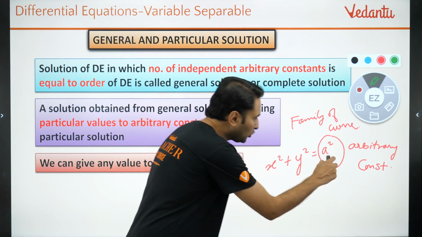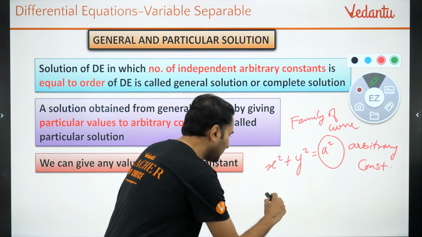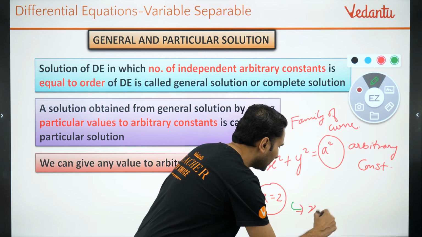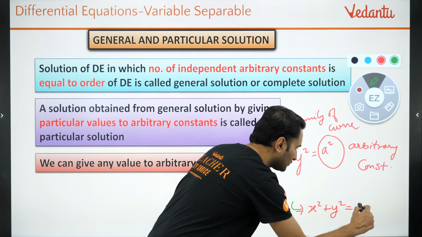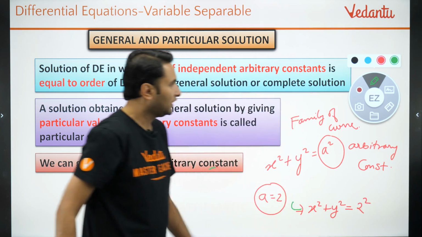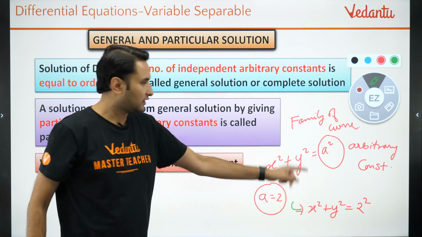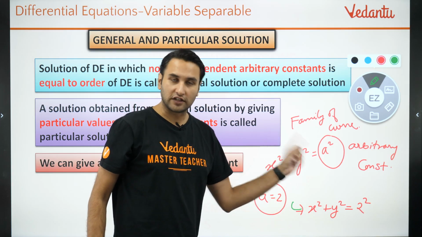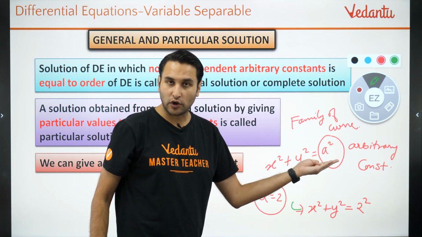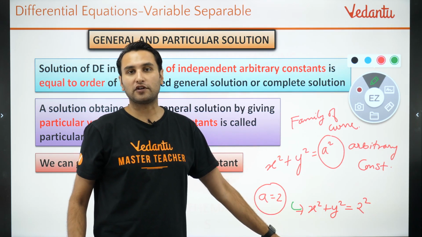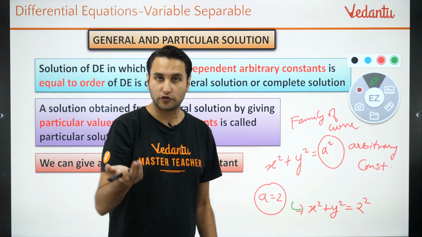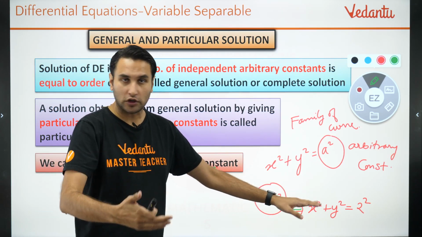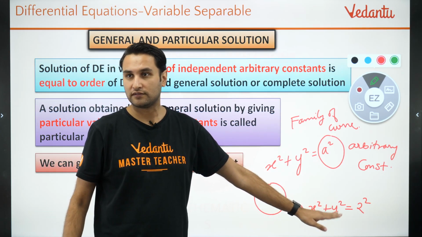But अगर मैं आपको a की कोई value दे दूं, if I say that a is equal to 2, तो आपके पास कर्व क्या बन जाएगा? x squared plus y squared is equal to 2 squared. इसको हम बोलते हैं particular solution. General solution, particular solution. General solution has an arbitrary constant. अगर आपको arbitrary constant की कोई specific value मिल जाए, if you get a specific value of arbitrary constant, in going ahead in our problem solving we will call it particular solution. समझ में आया?